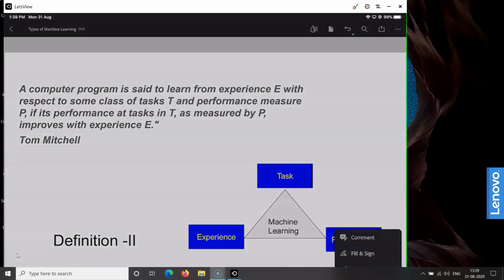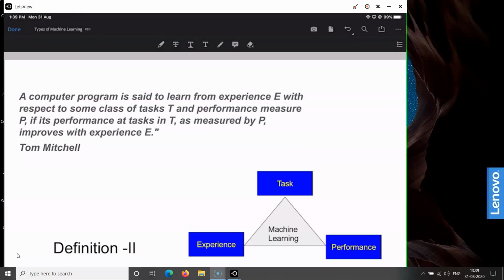The second definition of machine learning is given by Tom Mitchell, who says that a computer program is said to learn. See here, Tom Mitchell tries to define what it means by learning. A computer program is said to learn from experience E with respect to some class of tasks T and performance measure P if its performance on tasks in T, as measured by P, improves with experience E.